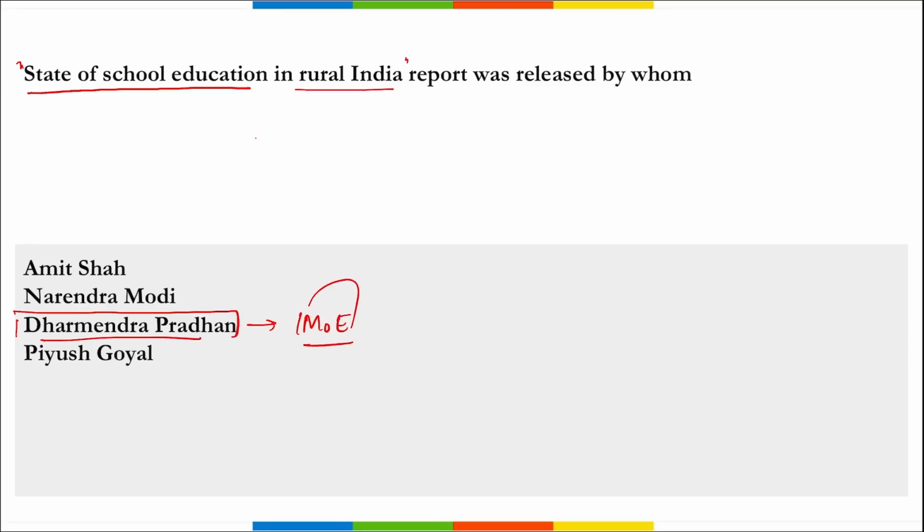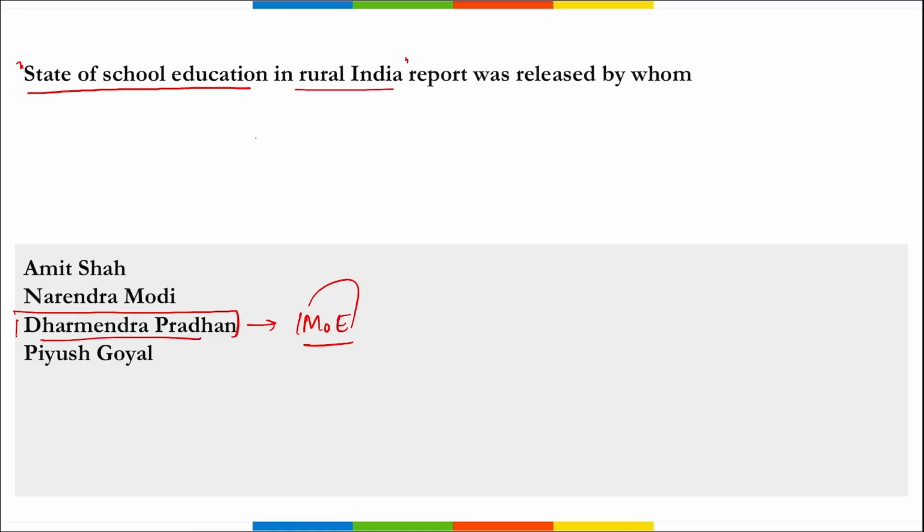So right, to remove the gap between the urban and rural India, these various programs are being started by government so that the divide that is there between the rural and urban areas should be removed, correct?